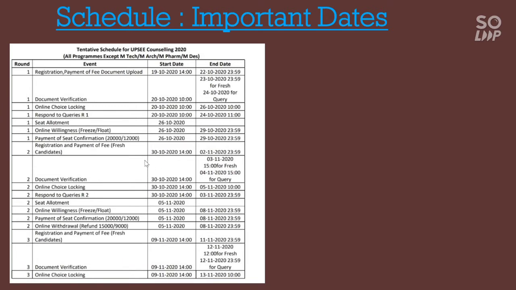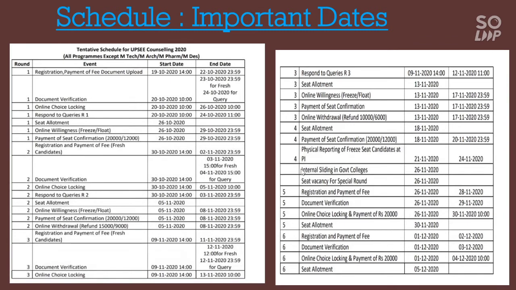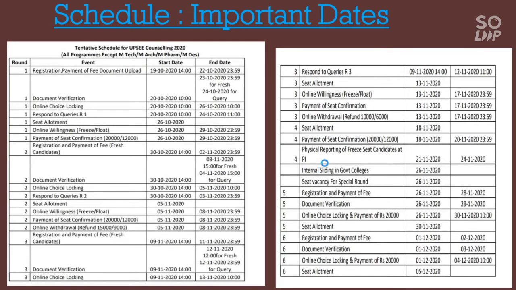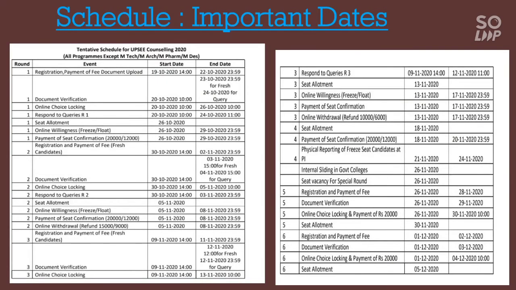So there will be a total of 6 rounds, but mainly 4 rounds. The fifth and sixth depend on the vacancy. If seats are available, then the fifth and sixth rounds will be done. But if the vacancy is almost filled after 4 rounds, then the fifth and sixth rounds will not take place. So be careful, try to get the college by the fourth round, and if the fifth and sixth rounds happen, then try for those so that you get the best college for your corresponding rank. This is the schedule, you may check it again by pausing this video.